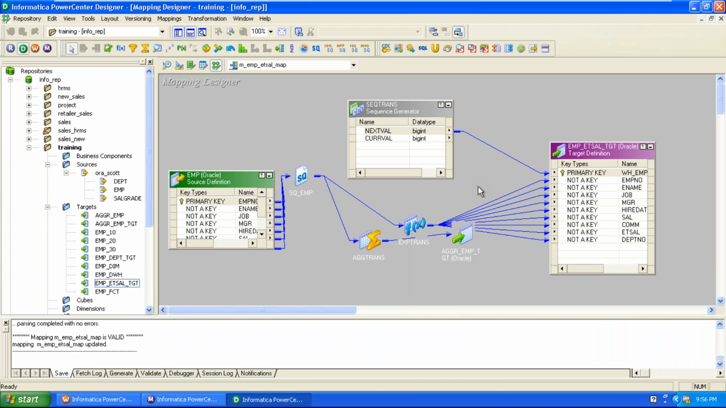When you enable the reset option, it starts from the beginning again. Whenever you run the mapping, it starts from the beginning only. If you do not enable the reset option, it starts from the last value, the last value plus the new value.